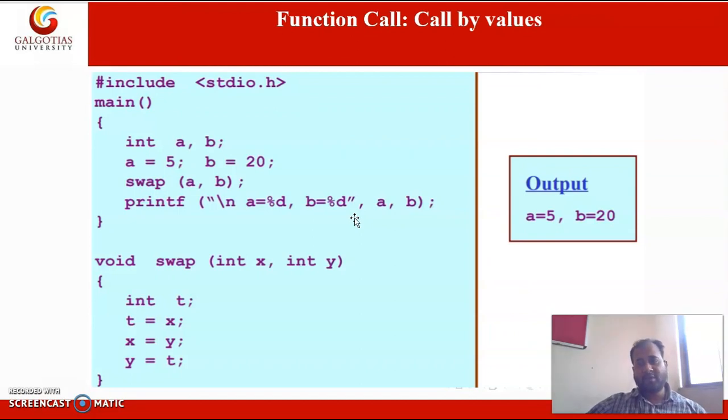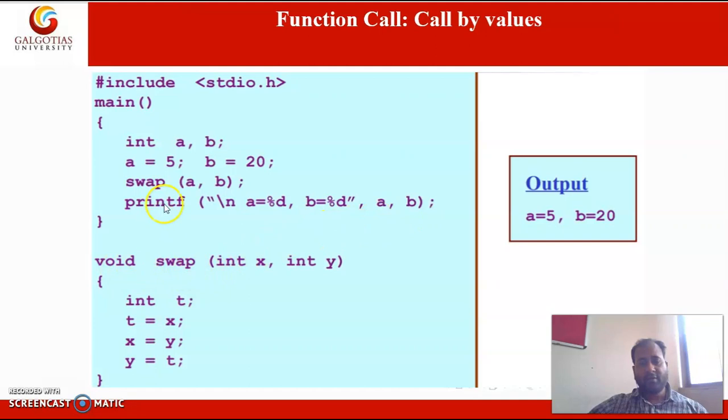And here comes call by value. In this program we have two variables, A and B. Here we have initialized A with 5 and B with 20. And here we have called one function, that is swap. Swap basically swaps the elements A and B, and after swapping, it is printing the values of A and B.